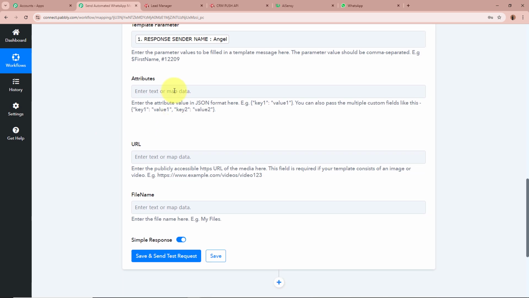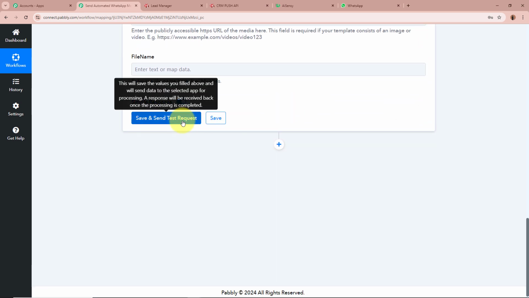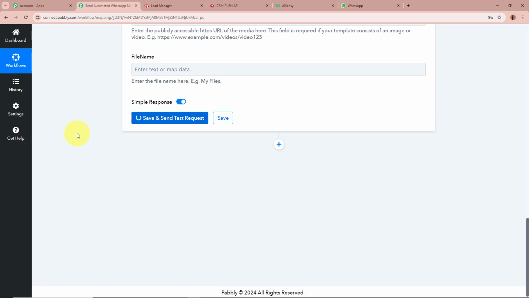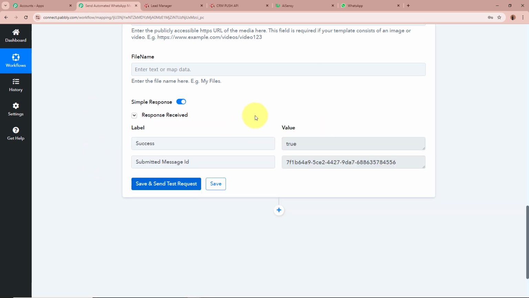After that, it is asking for the attributes URL and the file name. I do not require the field, so I'm going to skip the part. After filling in all the required details, I'm going to click on this save and send test request button. As I do that, we receive a response right over here. Success comes as true right away, and we have received a message ID.